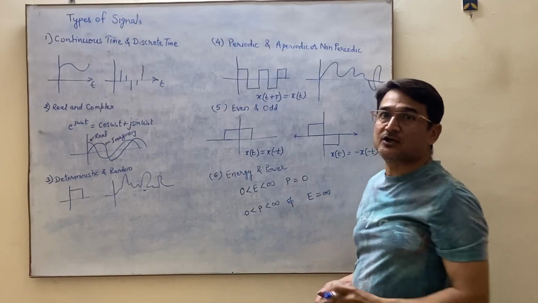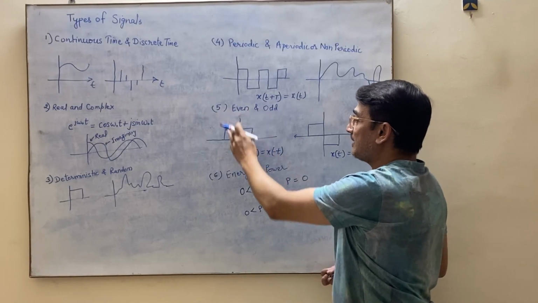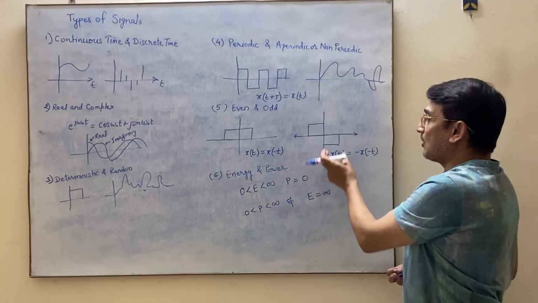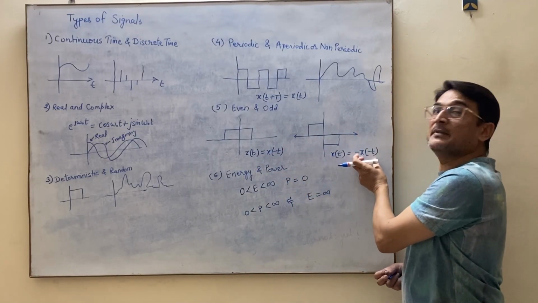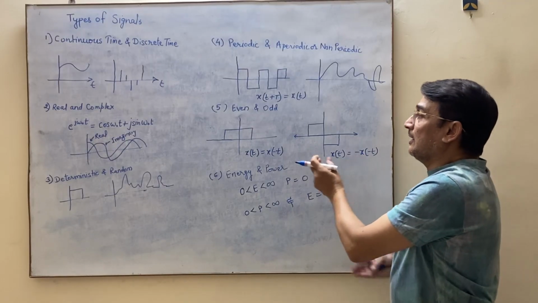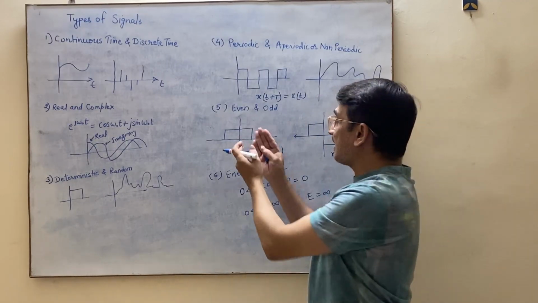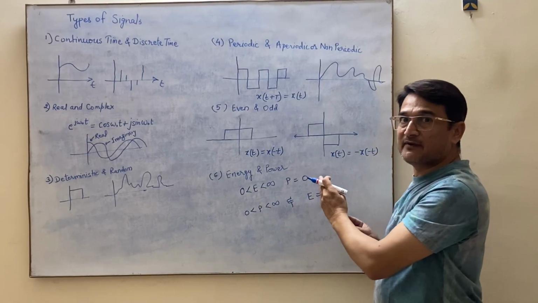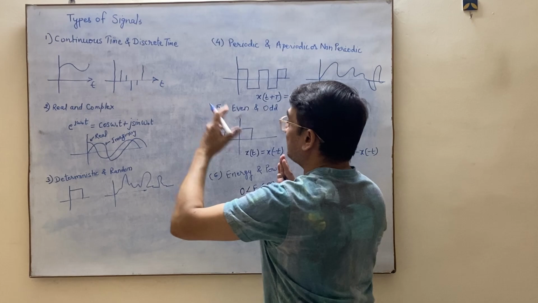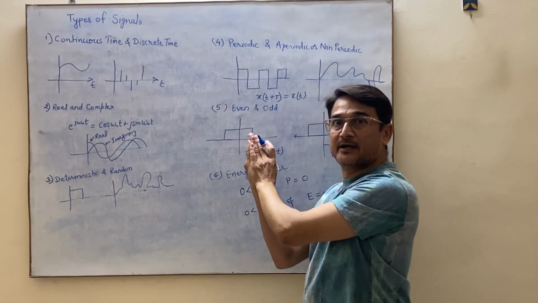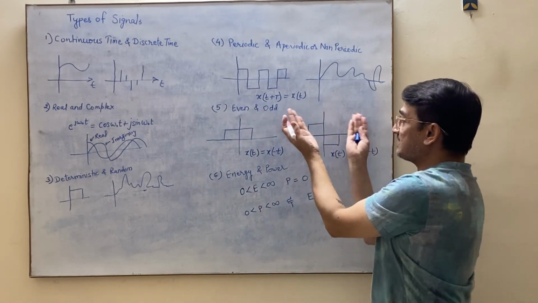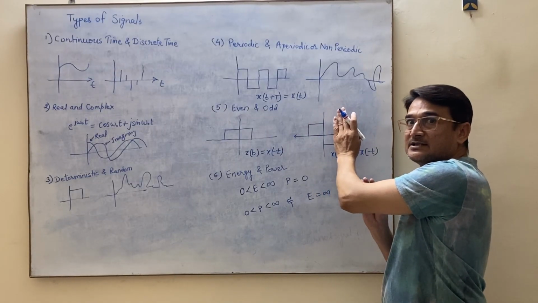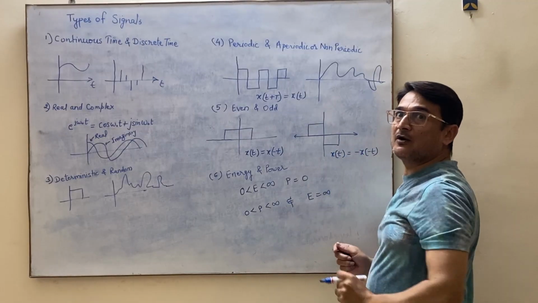Then next is even and odd signal. Even and odd signal can be defined mathematically as x of t is equal to x of minus t for even, and odd signal can be defined as x of t is equal to minus of x of minus t. By graph, you can see the even signal is symmetric about the y-axis, while the odd signal is not symmetric about the y-axis. If you fold this, the left hand portion will overlap the right hand portion, whereas in this case, if you fold this, the left hand signal does not overlap the right hand signal. So this is even and odd signal.